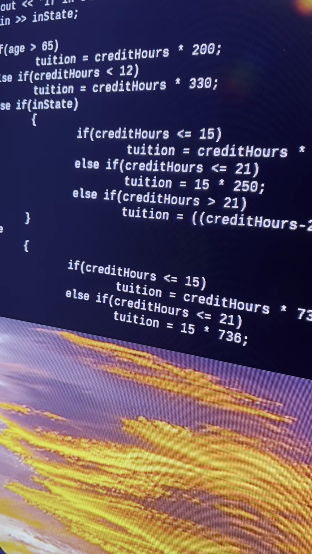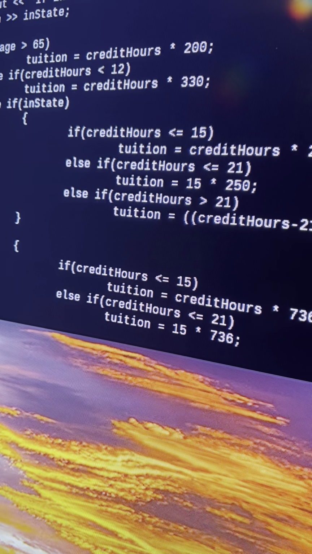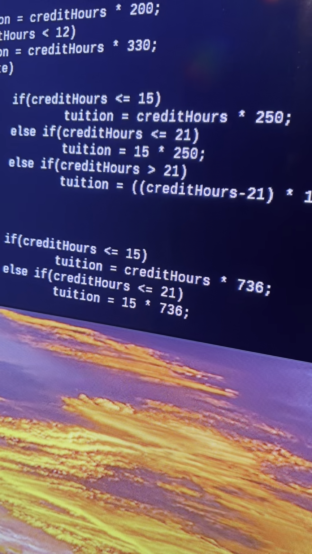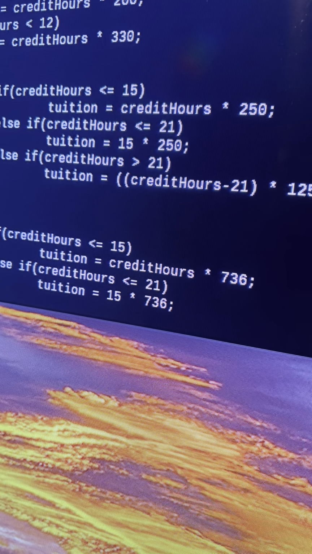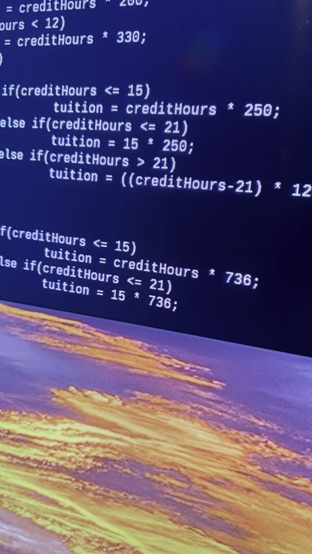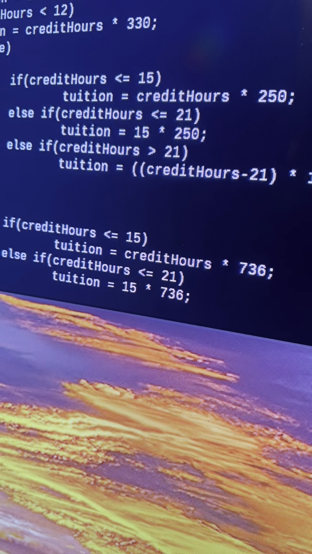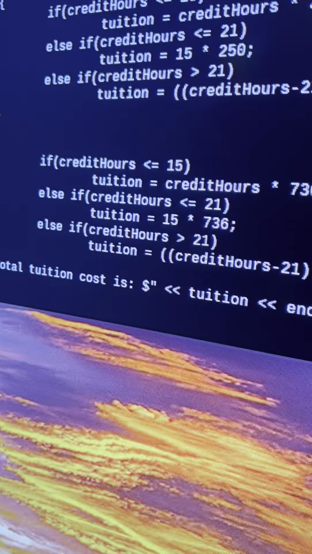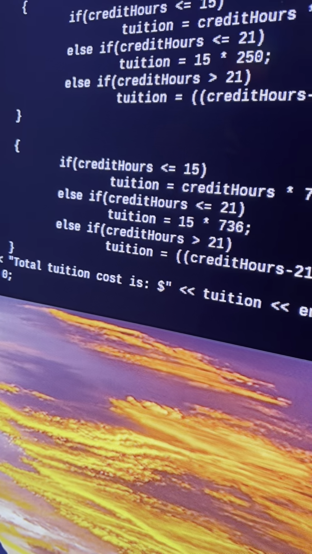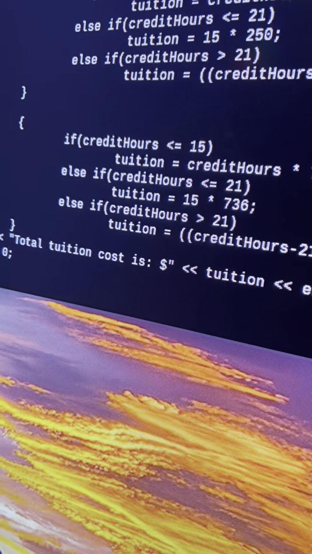And it's pretty much the same thing as the above. We just changed the amount that it's getting multiplied by, $736 for under 15 hours, 15 and under. And then hours over 21 is 368. And then I output this message. So that's how I did that.